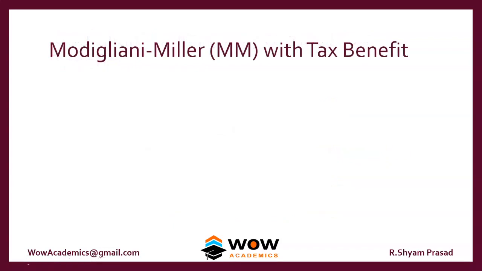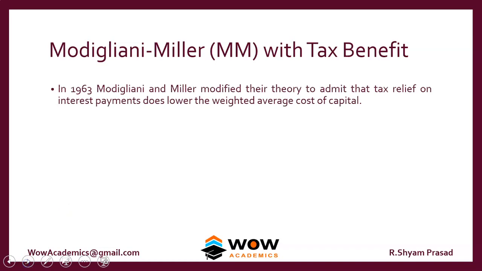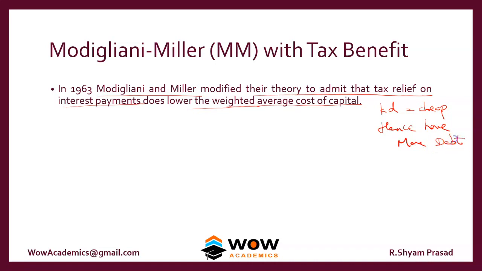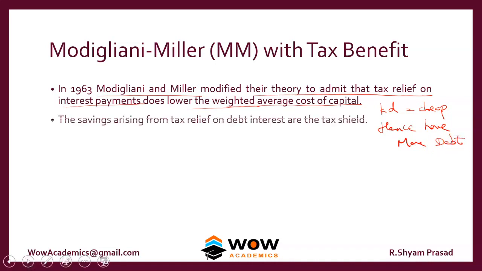The same approach with tax is totally different. In 1963, Modigliani and Miller modified their theory to admit the tax relief on interest payments. Now they feel that if interest acts as a tax benefit, then that cheaper cost of funding should be used heavily compared to equity. They feel that this should lower the WACC. We put it like this: KD is cheap, hence have more debt. That's what this second theory states.